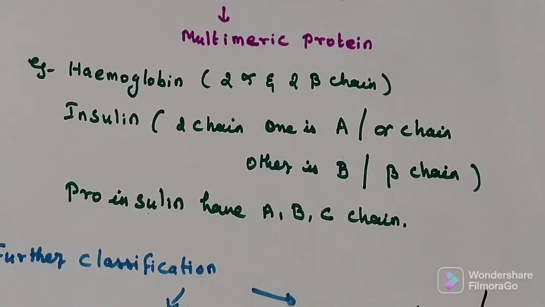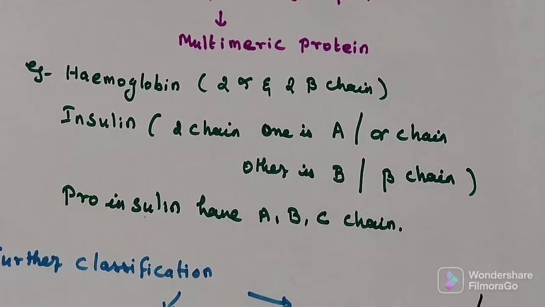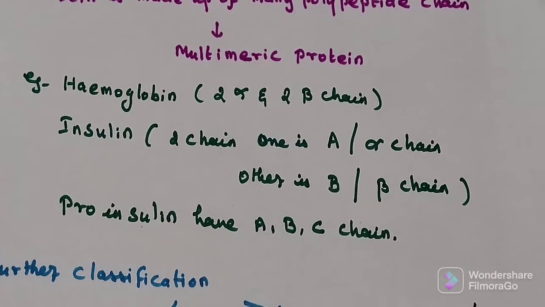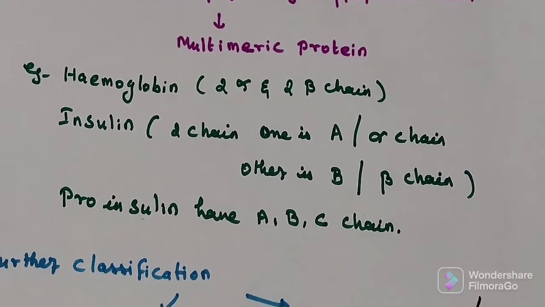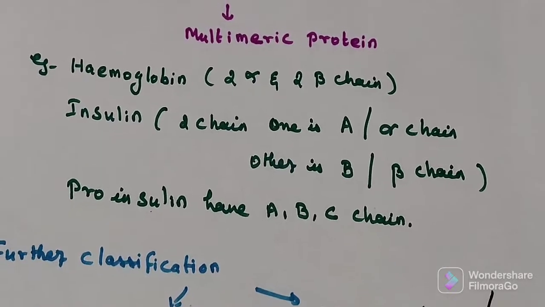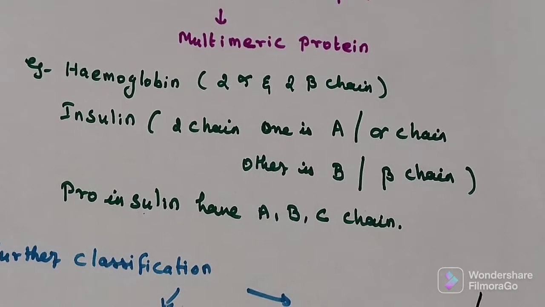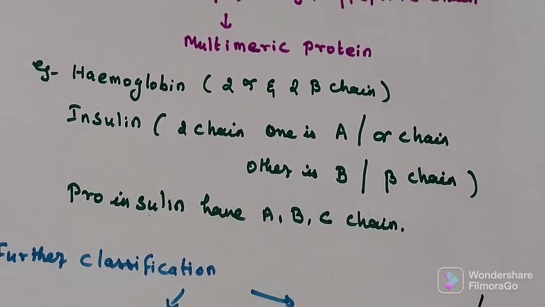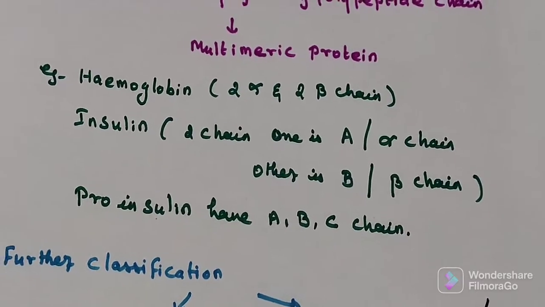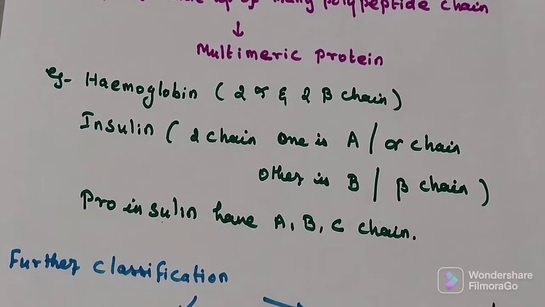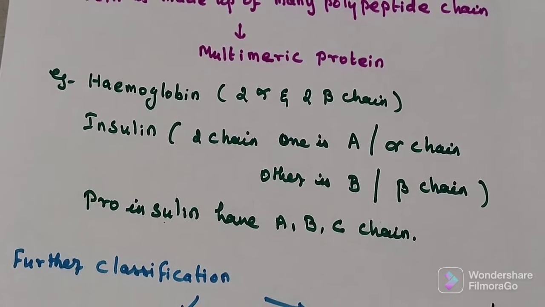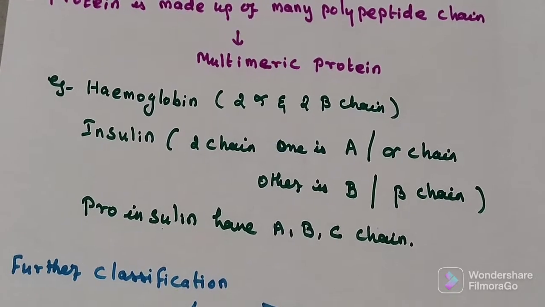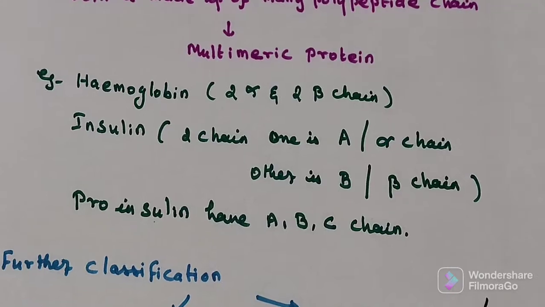Another example, insulin. It is made up of 2 chains. One is the A or alpha chain and another is the beta or B chain. That means it is made up of 2 polypeptide chains. Then the precursor of functional insulin, proinsulin, has 3 chains, A, B, C. So the idea is how many polypeptide chains make up the protein. This is one way of classification of protein.